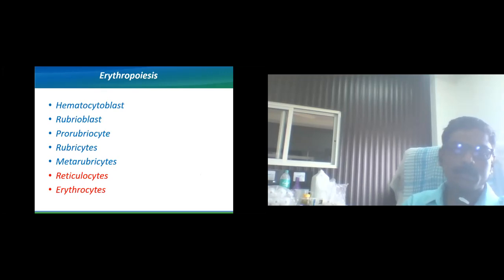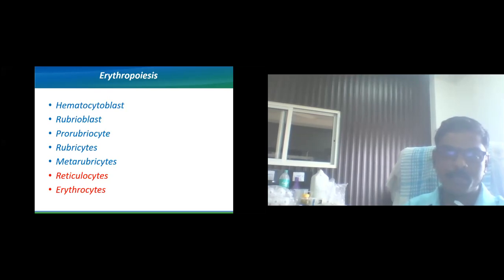Okay, so erythropoiesis, or generation of RBC. If you see, some words are in blue, those are present in the bone marrow. Hematocytoblast, rubriblast, rubricyte, metarubricyte. These cells are the progenies of the RBCs. They are present in the bone marrow, whereas reticulocytes and erythrocytes are observed in the general circulation.